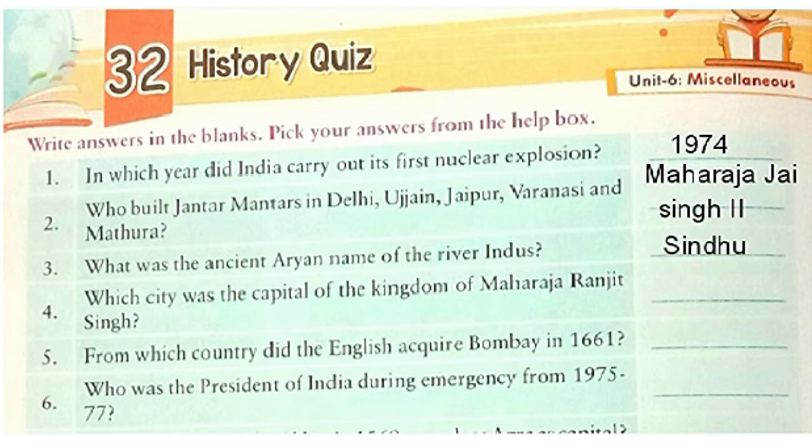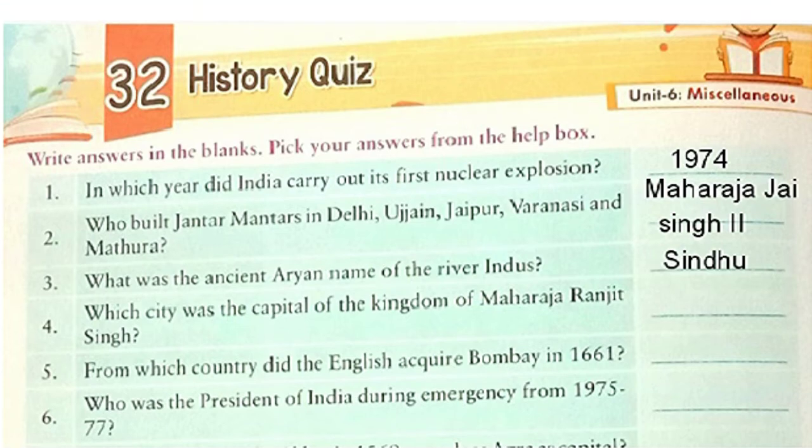Now let's see number 4. Which city was the capital of the kingdom of Maharaja Ranjit Singh? Can you tell this? Maharaja Ranjit Singh was the Maharaja of Punjab, that is the province which is now in Pakistan. The capital of his kingdom was Lahore.